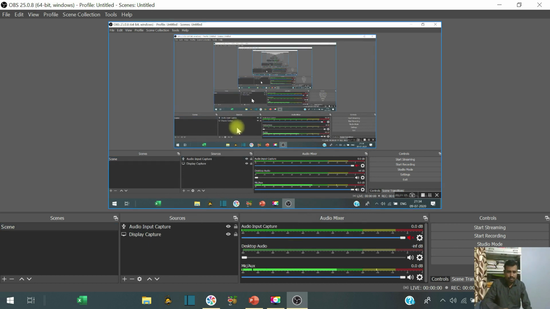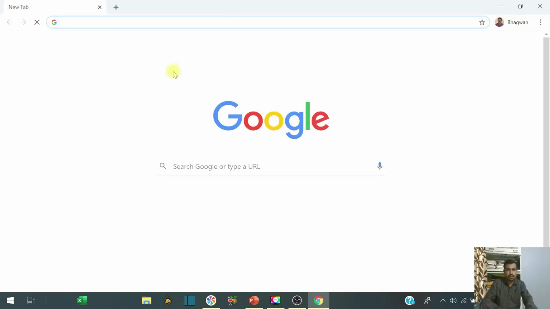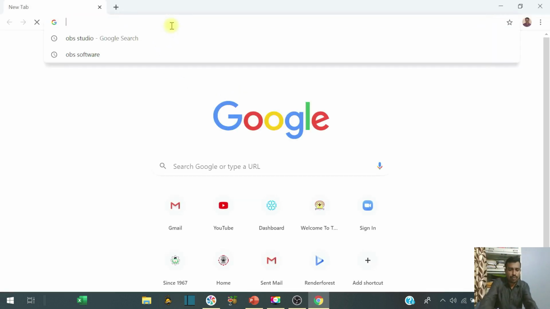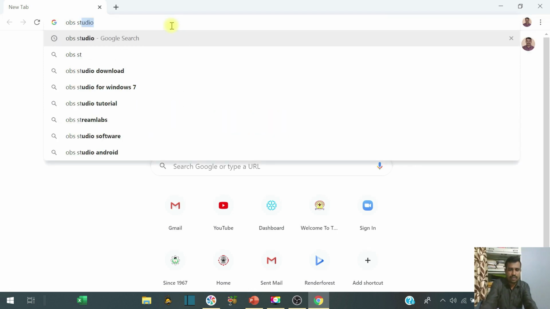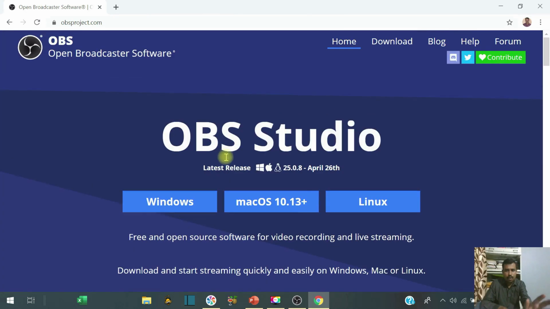Now we are ready to record the screen of our laptop or whatever system you have. Just go here and start recording. As soon as you start recording, you see your screen has started. Whatever we are going to open will automatically be recorded in OBS Studio, and this entire process is now recording.